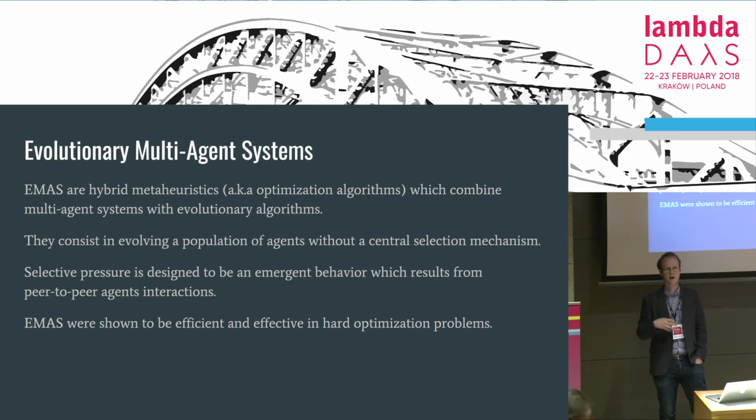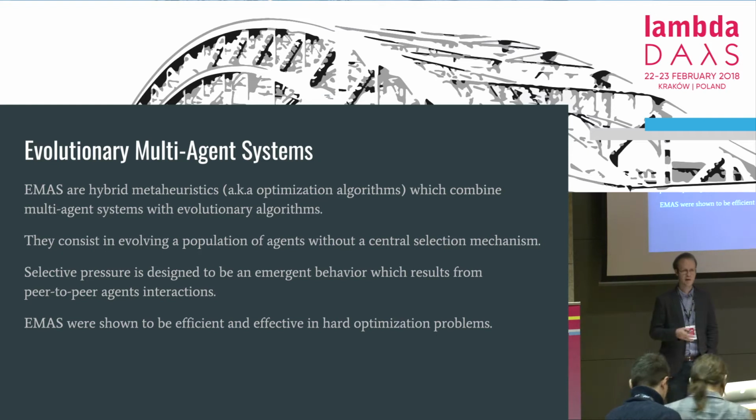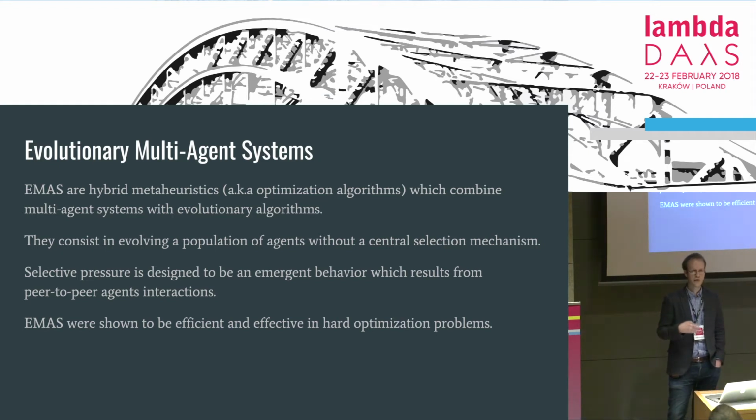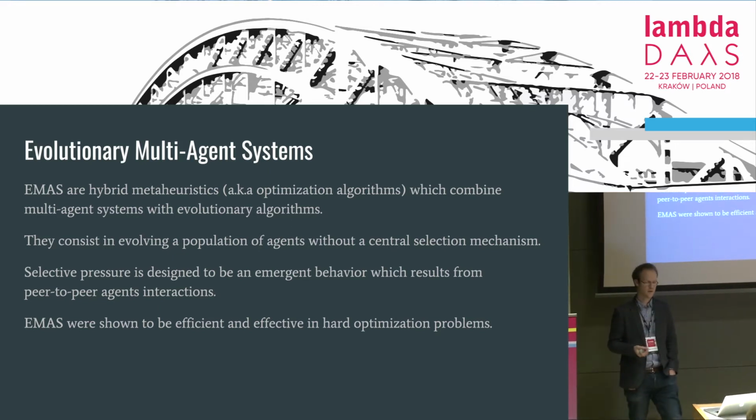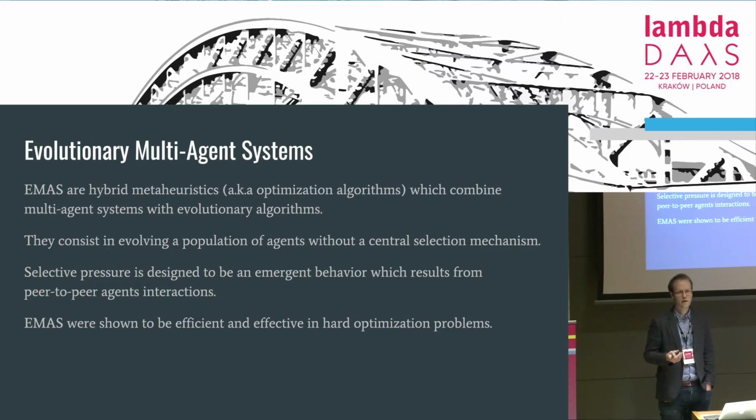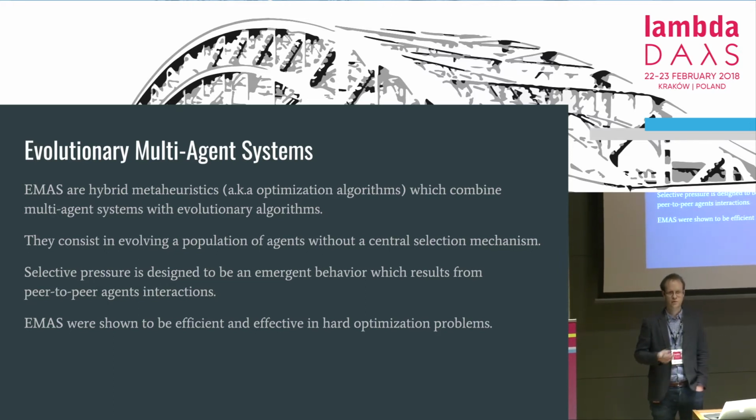So just like in evolutionary algorithms, we evolve a population where every agent represents a candidate solution to the optimization problem. However, just like in multi-agent systems, there is no global knowledge, there is no central selection mechanism, and selective pressure emerges from individual agent interactions. So this hybrid approach has proven very efficient in hard optimization problems, and it lends itself very well to parallelization, as we'll see later.